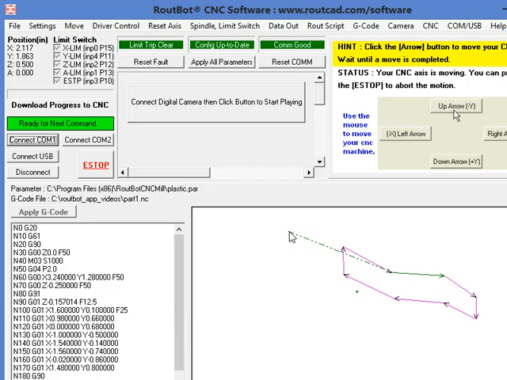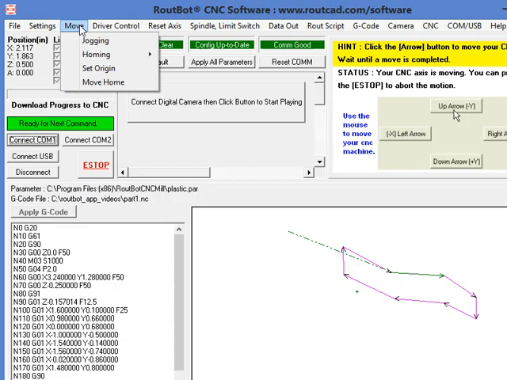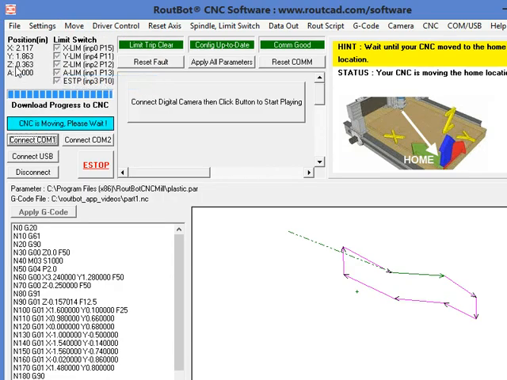To do that is quite easy. We go to Move and we select Move Home. The CNC will move the Z-axis to the home location, which is 0, because we are dealing with a milling machine, and it will move in the X and Y to the 0 home location.